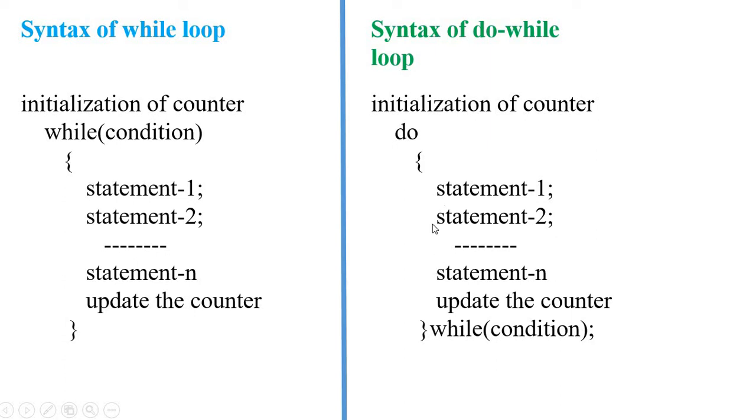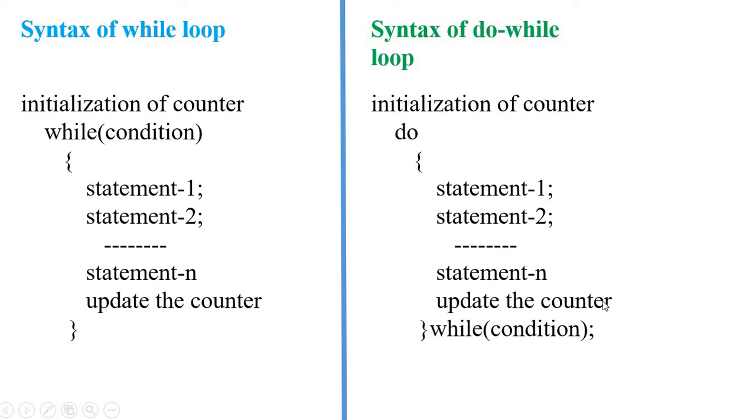Statement 1, statement 2, like that up to statement n. All n statements are your task. Some tasks may take 2 statements, some 3, some 5. These n statements are called the body of the loop. These are executed when the condition is true.